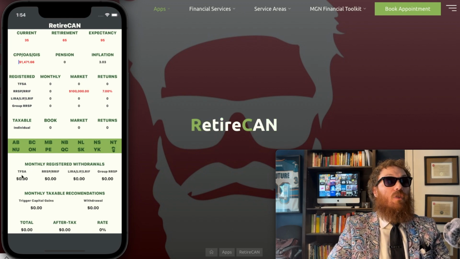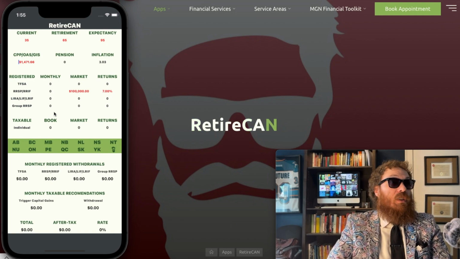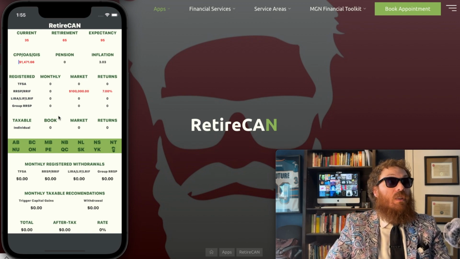Basically, it's going to show you year by year how much you should take out. And basically, using this calculator, you'll never run out of money. Now, if your investments do poorly, you might not like the withdrawals that it's going to give you, but you won't run out of money. So if you pair both these apps together, RetireCAN and InvestCAN, in my opinion, that's your perfect retirement, but I made the apps.